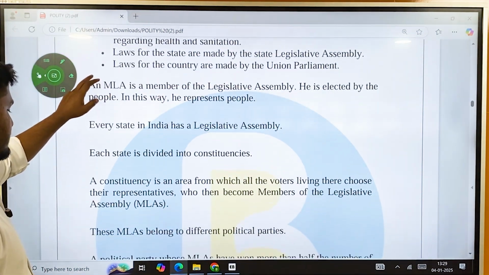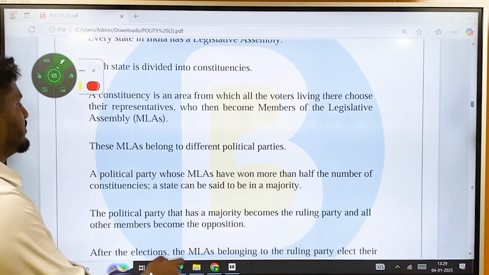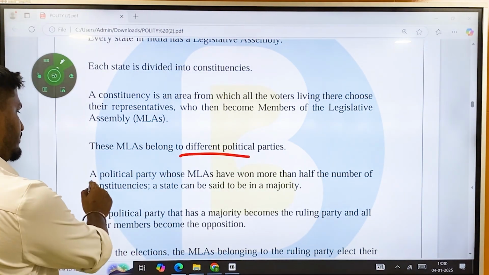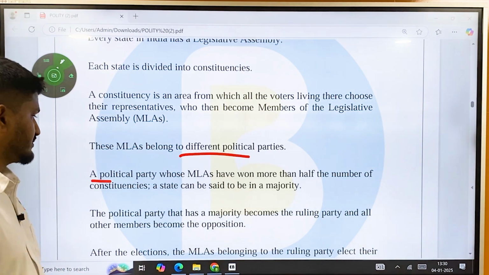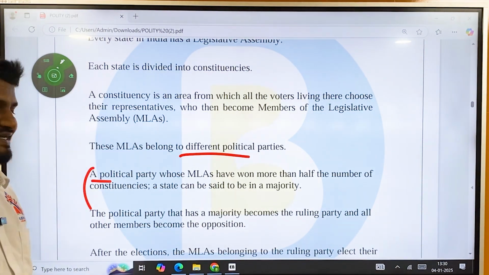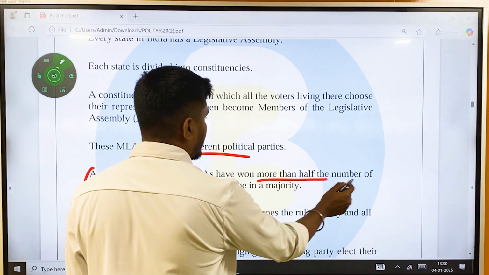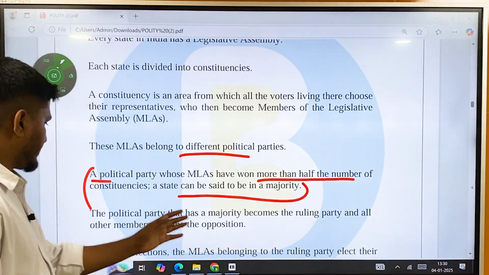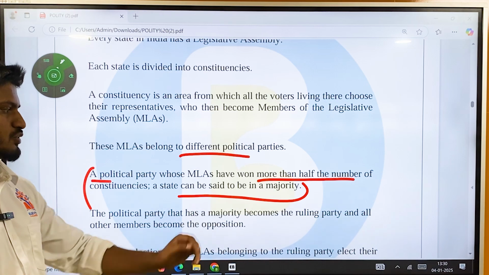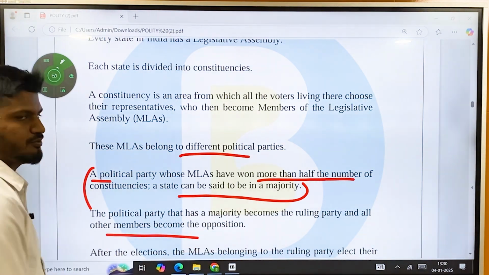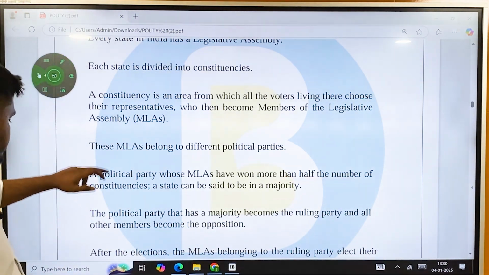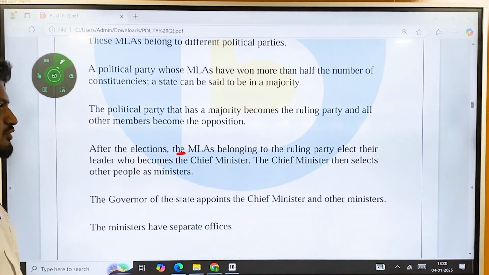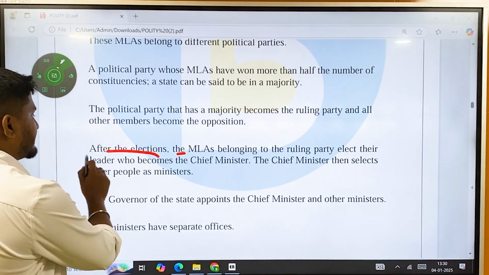We will discuss this. So these MLAs belong to different political parties. The political party whose MLAs have won the majority, or more than half of the number of constituencies, is said to be in majority, and that political party becomes the ruling party and all the other members become the opposition. Then after the elections, the MLAs belonging to the ruling party elect their leader.